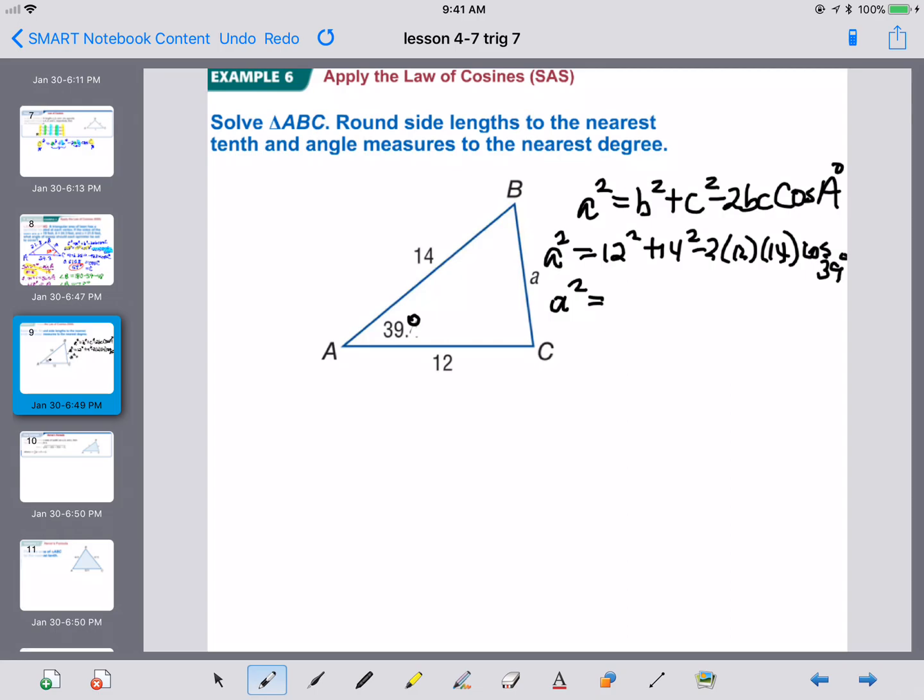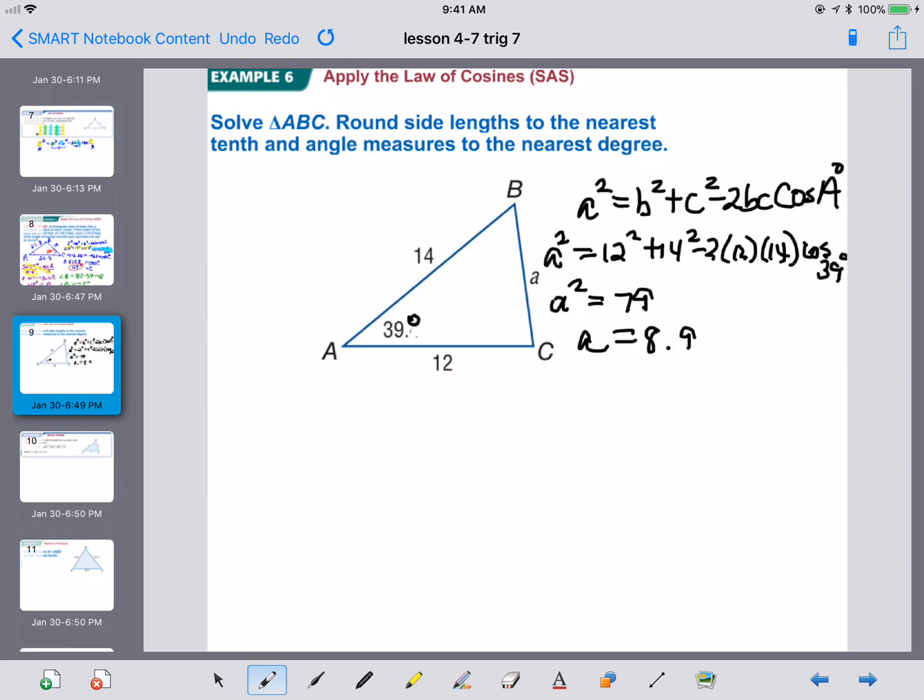Let me throw that into my calculator here. And we find that a squared is 79. And so a is the square root of that. And if we square root that, you get, rounded to the nearest tenth, 8.9.